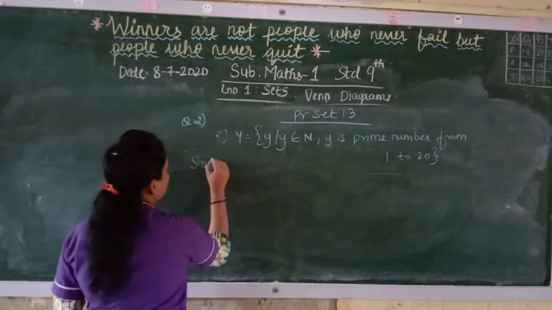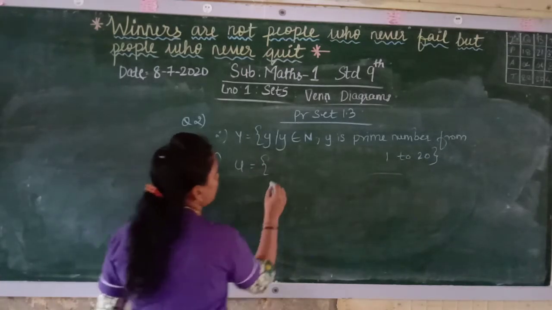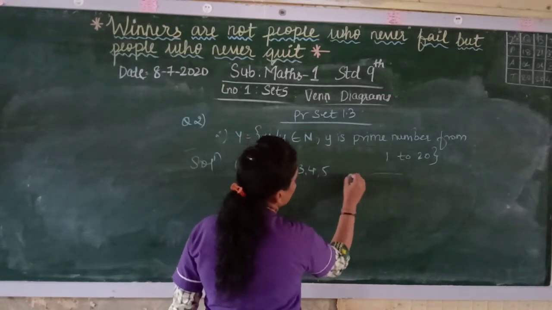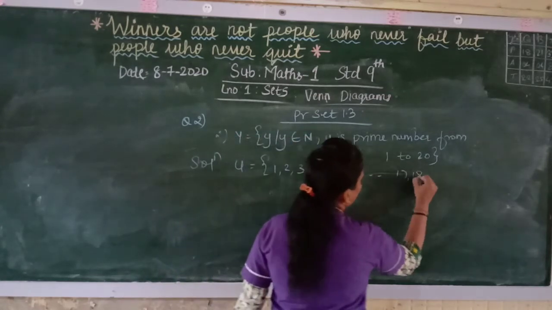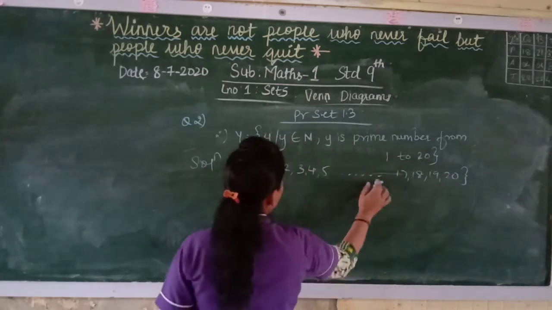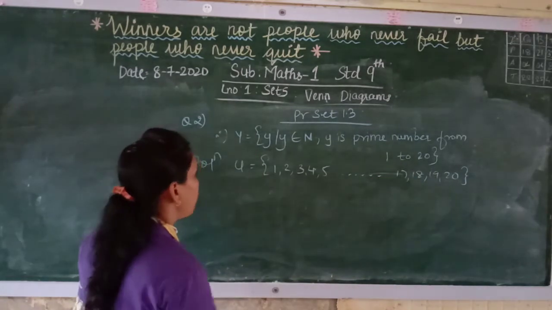Here also you will write the universal set first. The universal set will be from 1 to 20. We have done this previously. So I will write here 17, 18, 19 and 20, and all the numbers 6, 7, 8, 9, 10 continuing till 20.